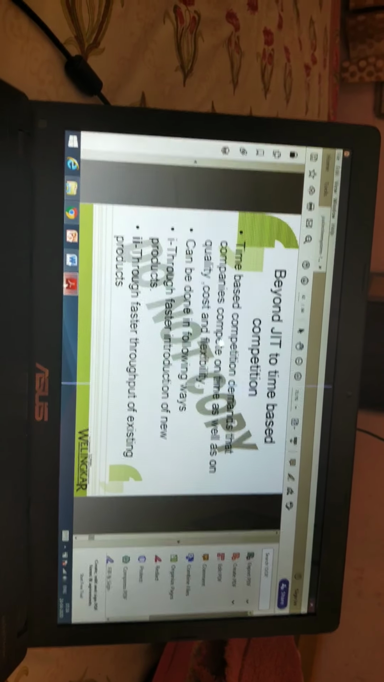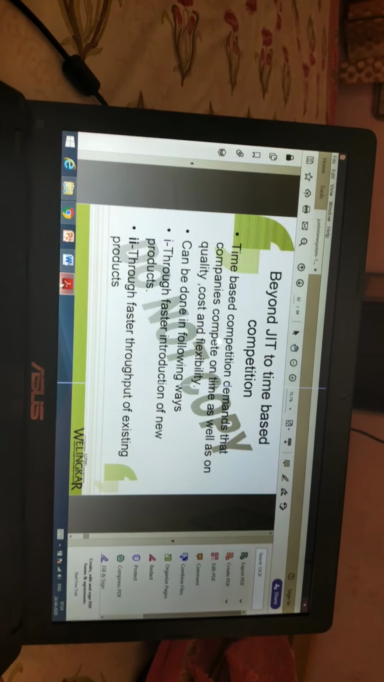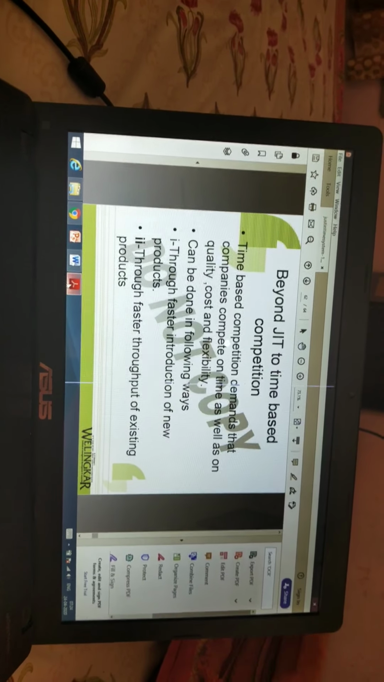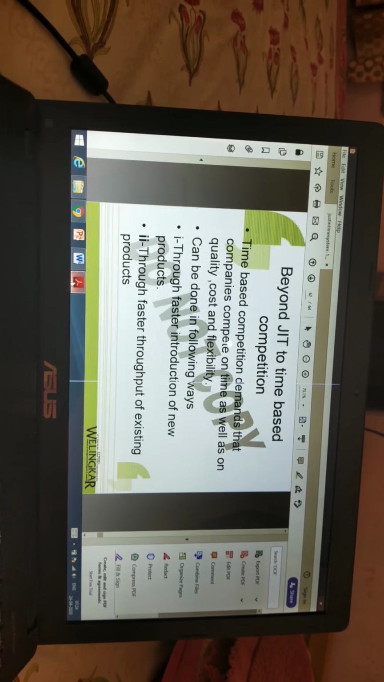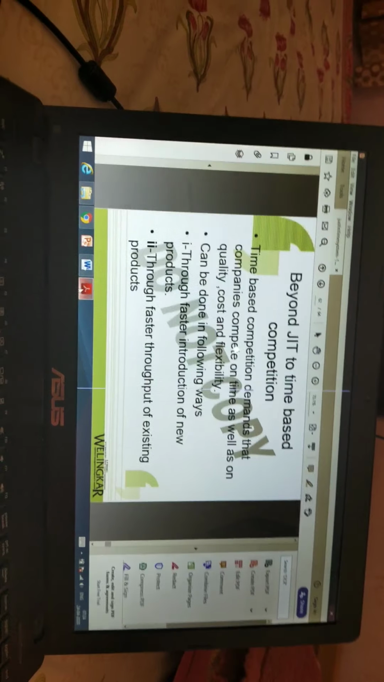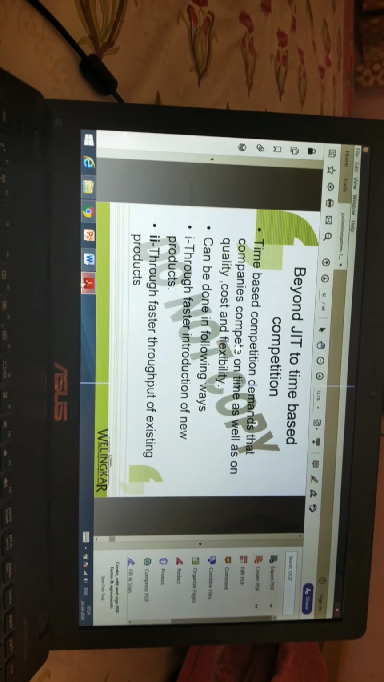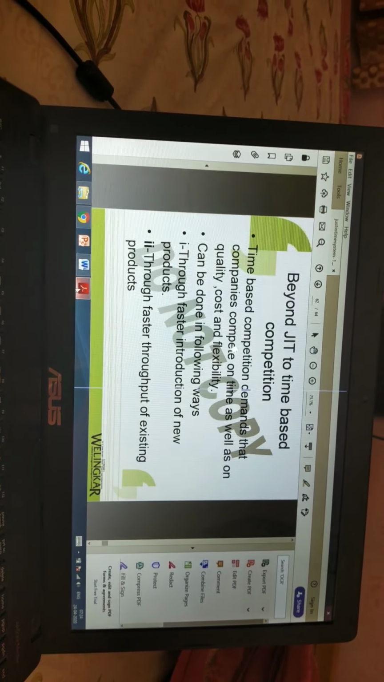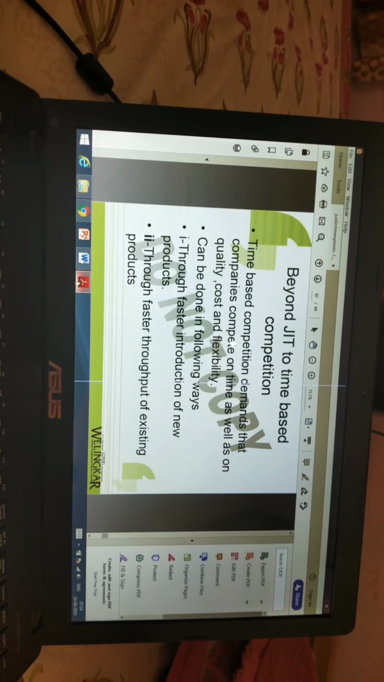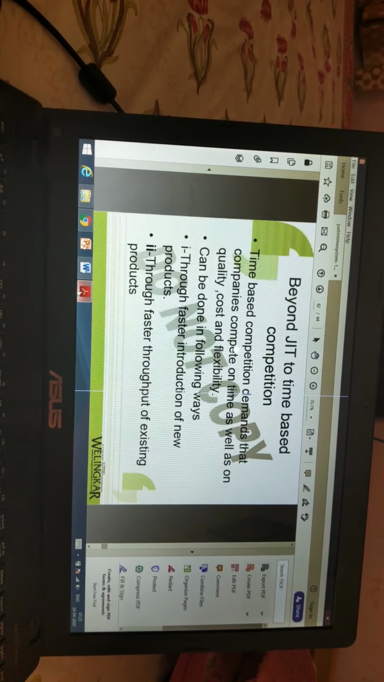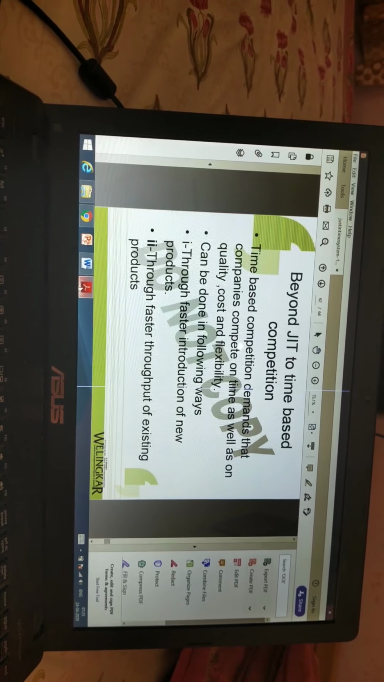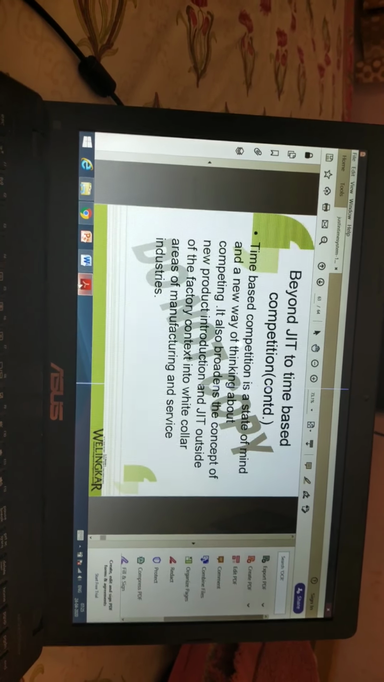Beyond it, time based competition. Time based competition demands that companies compete on time as well as on quality, cost, and flexibility. This can be done in the following ways: through faster introduction of new products, through faster throughput of existing products.